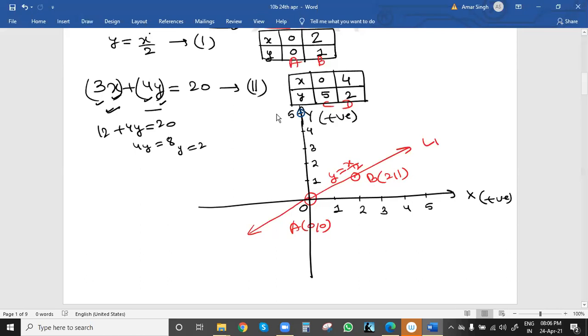And 4, 2 means x is 4, first x then y. X is 4 and y is 2.